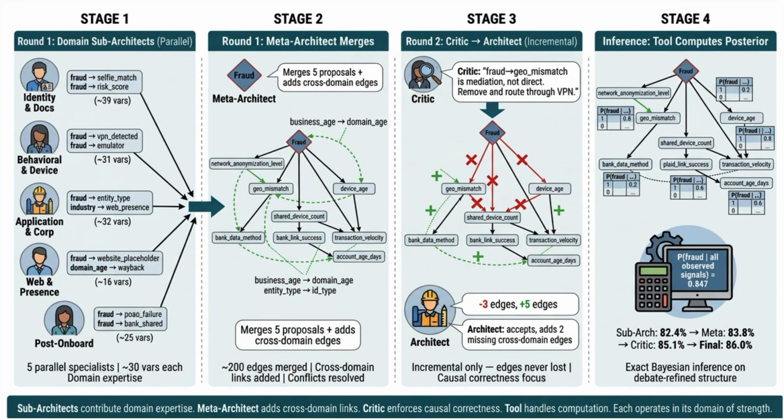The second part of the system is the evaluation method. The primary one I want to cover is Bayesian network construction. We have domain specialists focusing on different facets of the data. They put it together and have an architect and a critic loop to debate the causal edges. And finally, in the end, run an algorithm for posterior calculation.